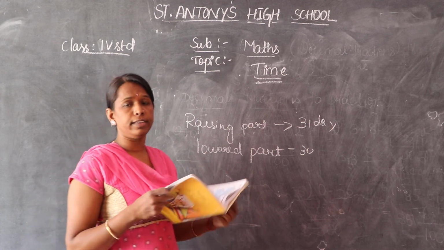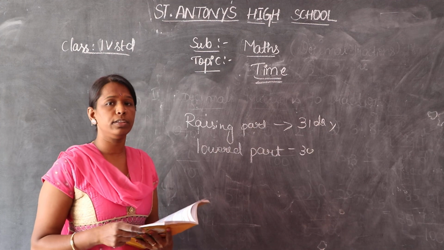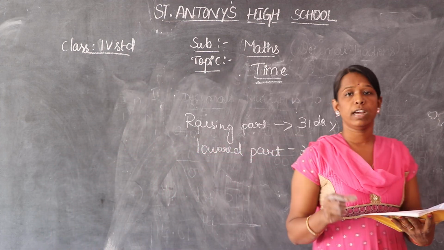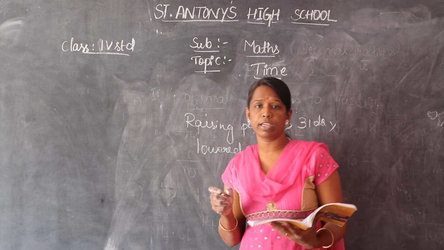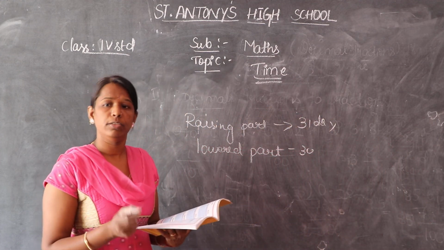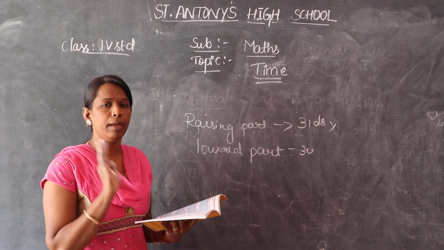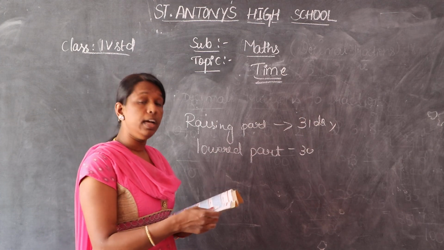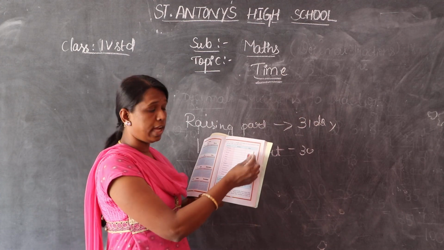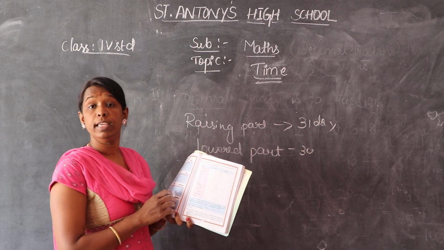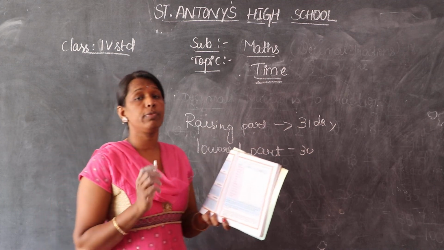So we know the calendar. Observe the calendar 2021 in your home and write down the weeks. How many weeks are there in a month? Usually 4 weeks in a month, or it may be 5. And you have to write down the number of days in January, February, March, April, like that, in the year 2021 calendar.